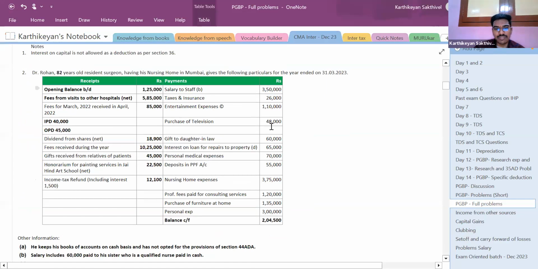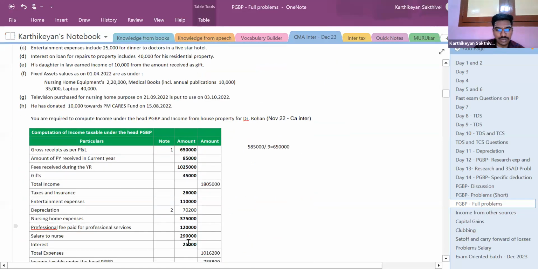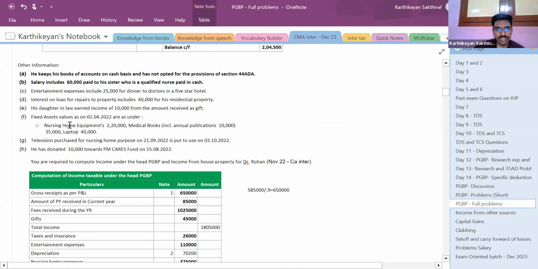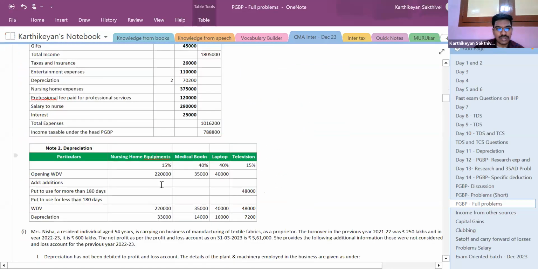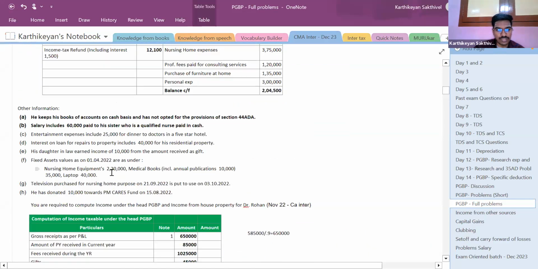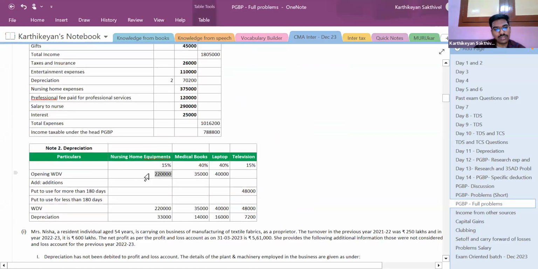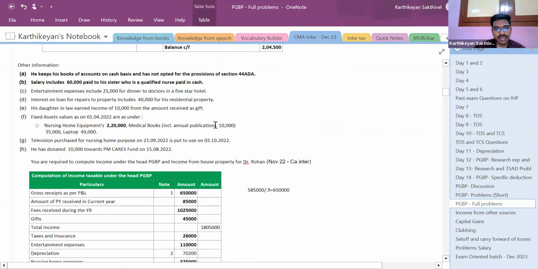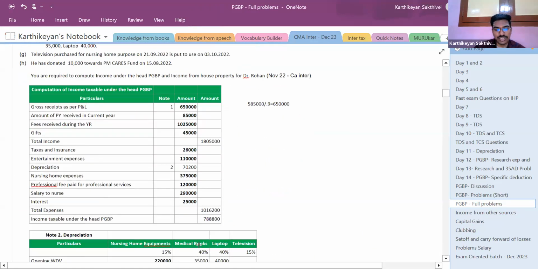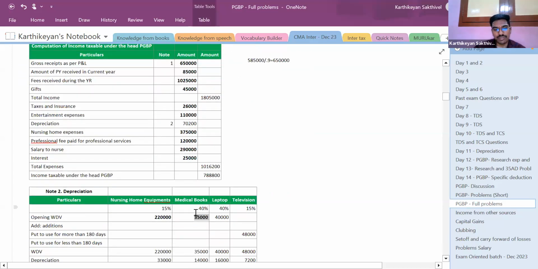Next, this 3,50,000 minus 60,000 comes to 2,90,000, that is claimed here. Next, we just need to check for depreciation. So nursing home equipments 2,20,000 it is here. Medical books including annual publications 35,000.